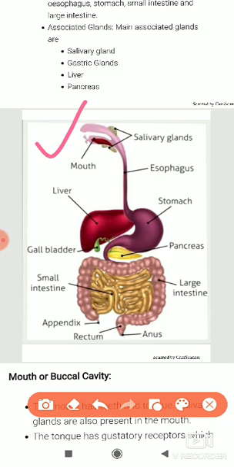In the stomach there is HCl, which makes the medium acidic, and also some digestive enzyme called pepsin, which acts on protein and breaks it down into amino acid, the simple form of protein.